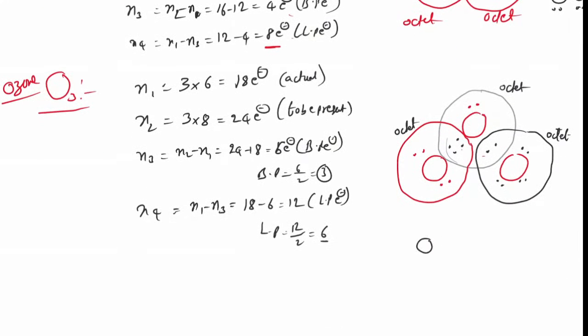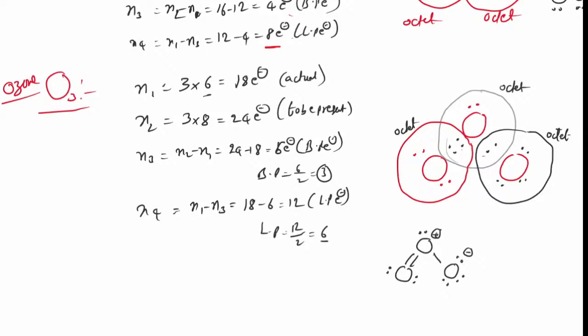Oxygen here, oxygen here, oxygen here: 2 bonds, 1 bond, 1 lone pair, 2 lone pairs, 3 lone pairs. Sir, one of them has nothing given. Already it has 6 electrons, 6 remained as lone pairs, and it has taken the electron, that's why negative. The other has given the electron, that's why positive. Understood?